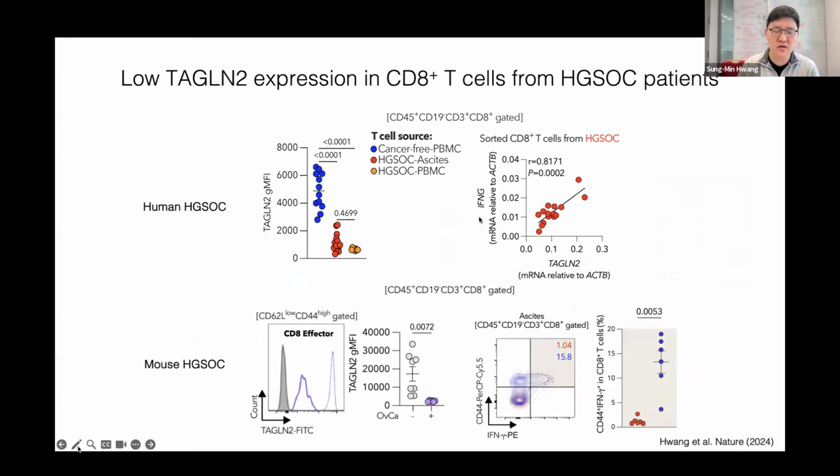And we also saw a similar phenotype in the mouse ovarian cancer model. As you can see, the effector T cells in ovarian cancer significantly downregulate Transgelin2 expression. And when we gate Transgelin2 low versus high in the same T cells, as you can see, the Transgelin2 high T cells have more interferon gamma production, suggesting that Transgelin2 is indeed related to a functional aspect in these ovarian tumor infiltrating CD8 T cells.